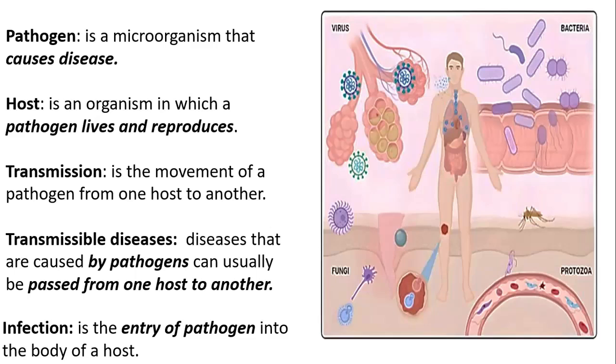Okay? Transmissible diseases. There are two main rules for transmissible diseases. First, they are caused by pathogens, and the second is that they move from one host to another host. So in order to call a disease transmissible, it has to be caused by a pathogen and has to be passed from one host to another.